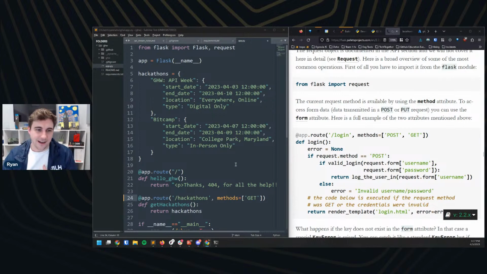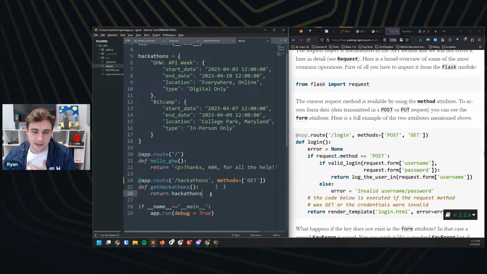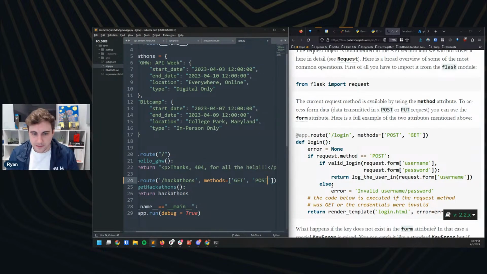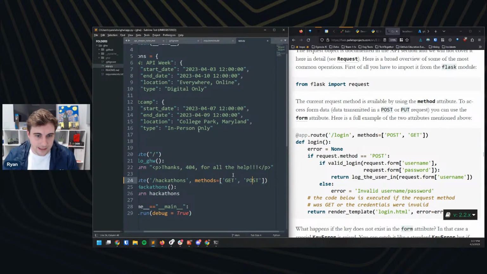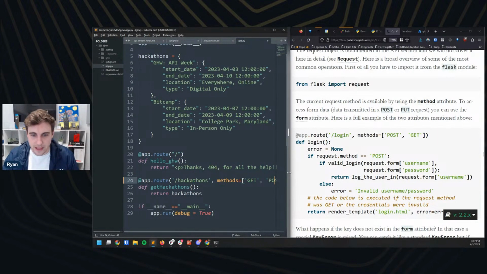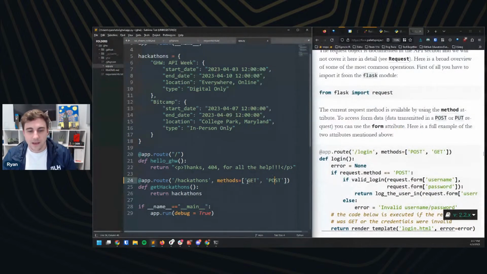Nice. All right, so let's add a POST functionality to this as well. So we're going to do POST. Great. And now we can't simply return hackathons, right? We need to be a little bit more clever than that. So now we need to tell if we're going to get a POST request or a GET request.